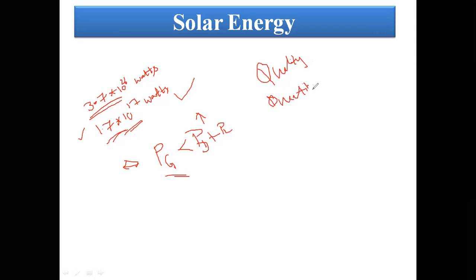Quality means we need to supply the consumer 24 hours a day without interruption and without disturbances. Then the consumers are satisfied. And quantity means we need to give power to the consumer at a reasonable price. Then the consumers are satisfied.